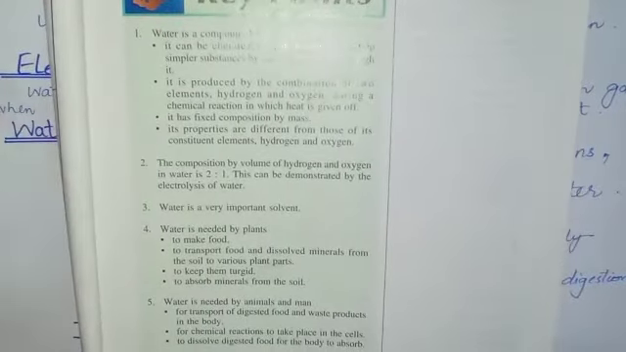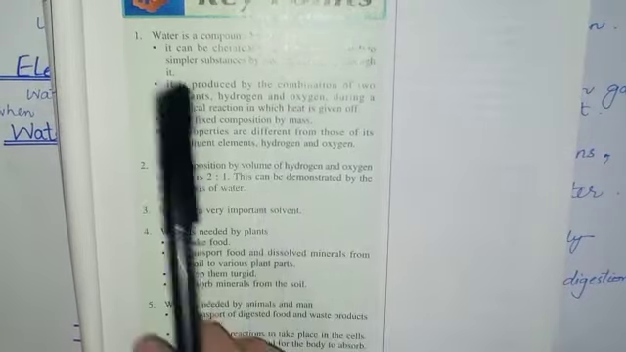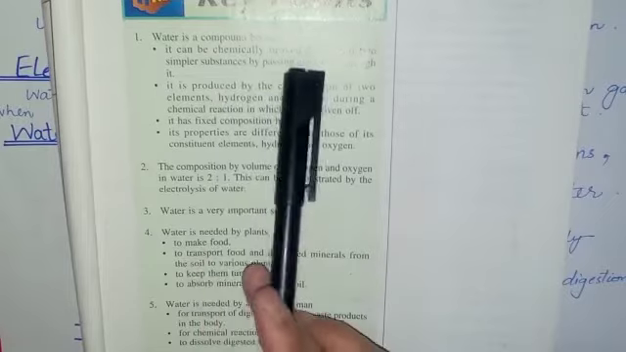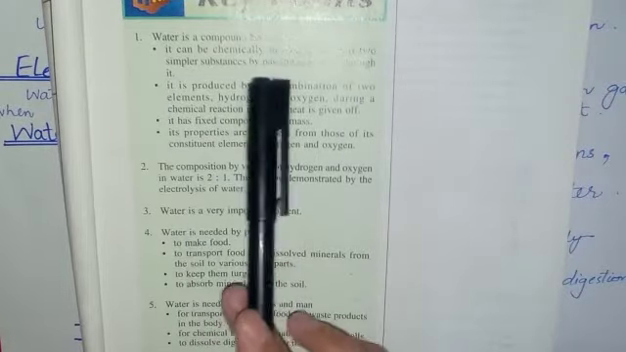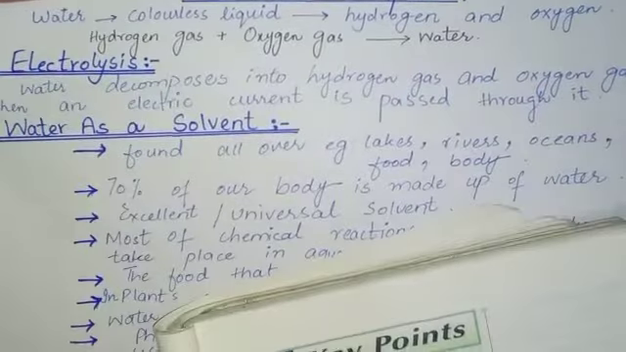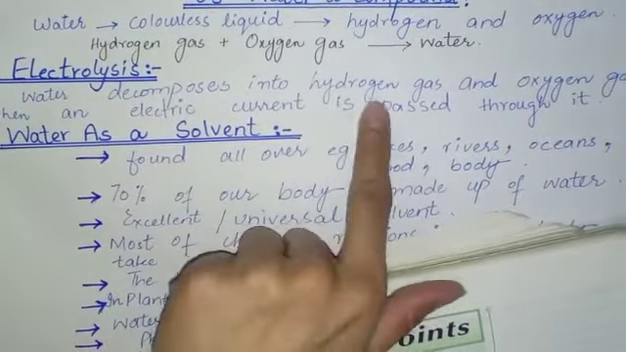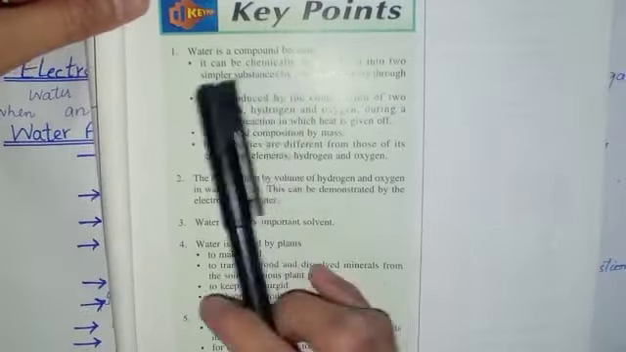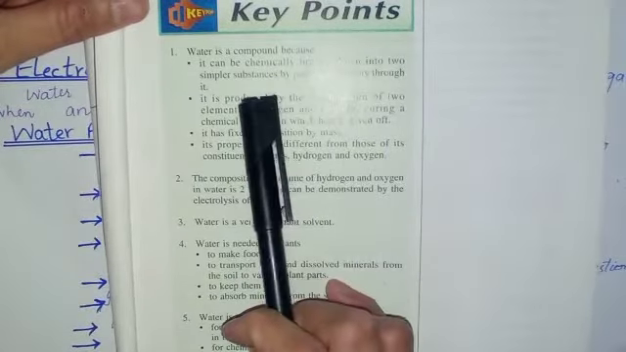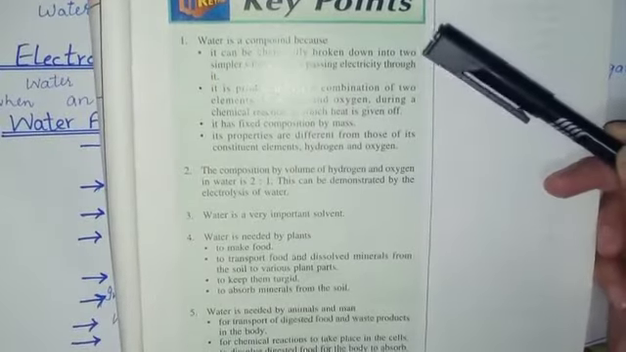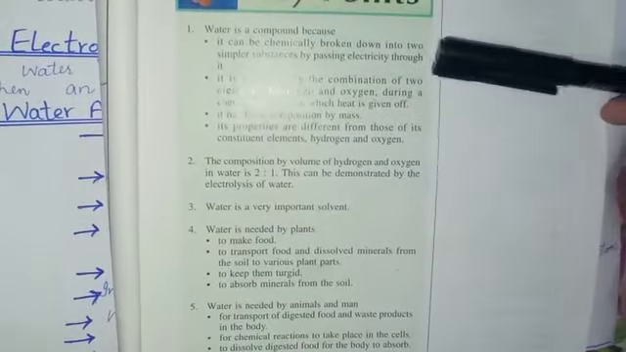So the first point is water is a compound. Student, why is water a compound? Water is a compound because it can be chemically broken down into two simpler substances by passing electricity through it. I have explained the electrolysis over here, that water decomposes into hydrogen gas and oxygen gas when an electric current passes. This process is known as electrolysis. So it can be chemically broken down into two simpler substances, hydrogen gas and oxygen gas, by passing electricity through it.